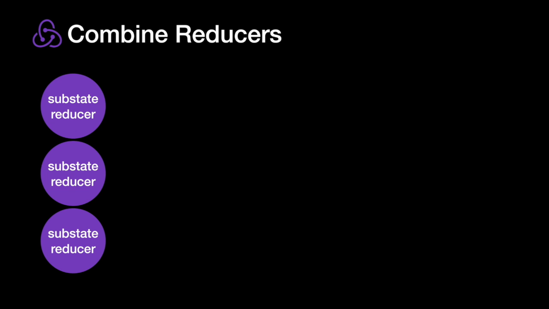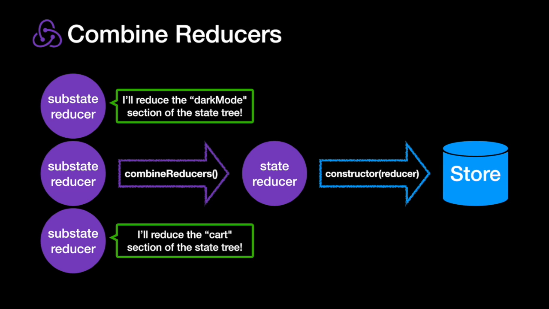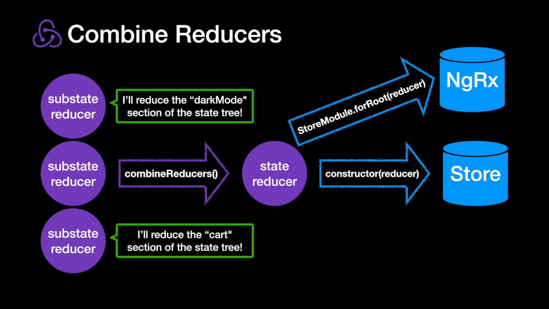So combineReducers is going to be a helper function. This helper function is going to take in these substate reducers. Each of their jobs is just going to be to reduce one section of the state. It'll be very simple. And then combineReducers will take all of these reducers and make a single reducer out of it. And then as you saw when we created our store, we're expecting a single reducer function in our constructor. So we're passing in just the single reducer. And again, in NgRx, store module forRoot, how do I do this? You just use combineReducers and you pass it in using forRoot.